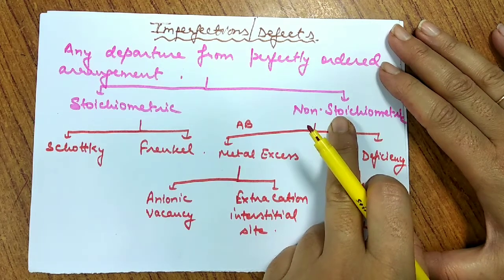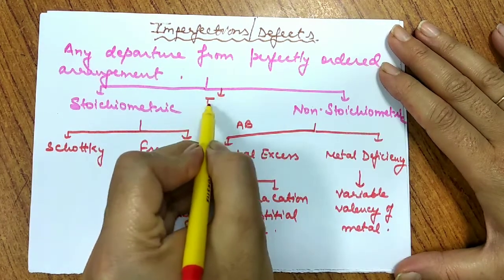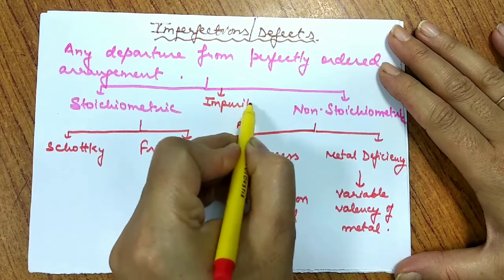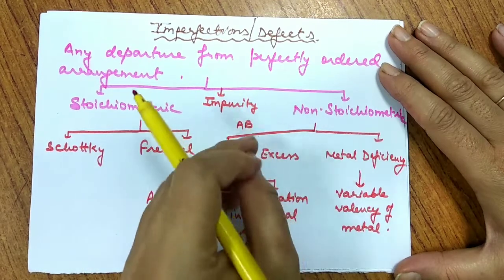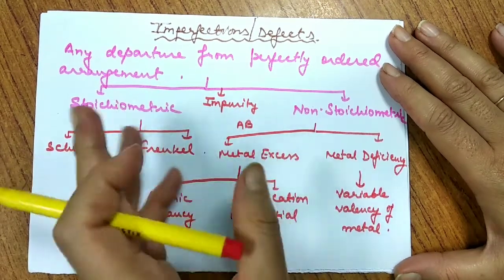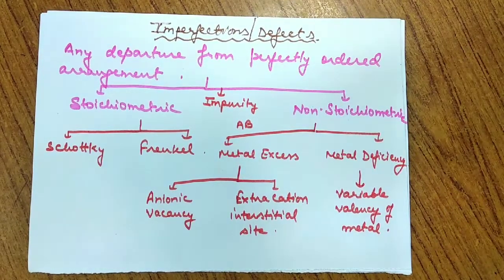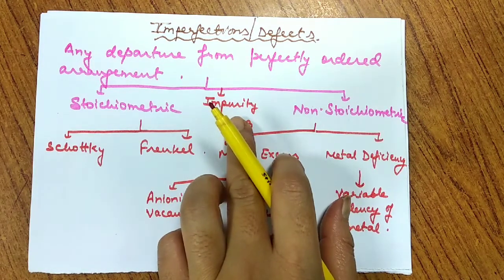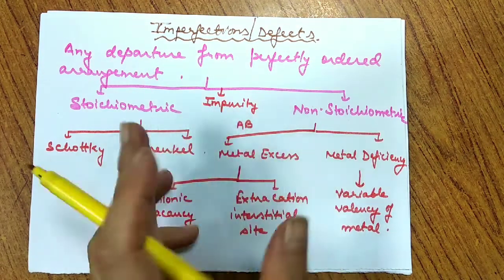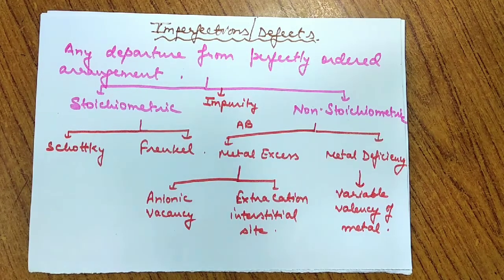Apart from these two, we are having one more defect that we call impurity defect. Impurity defect means we add some impurity from outside, or some impurity has been added for any reason from outside, that may change the conductivity of the system. So it can be done intentionally sometimes to increase the conductivity, or it happens by nature or by default also sometimes. So impurity defect will further be categorized into ionic and covalent solids, and we'll discuss it in detail.